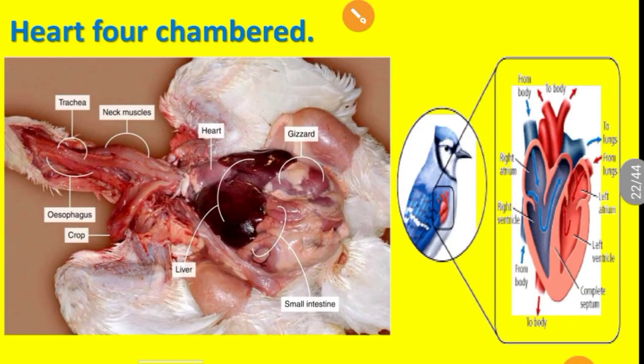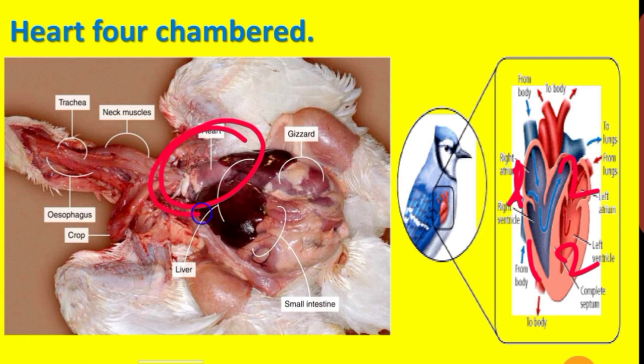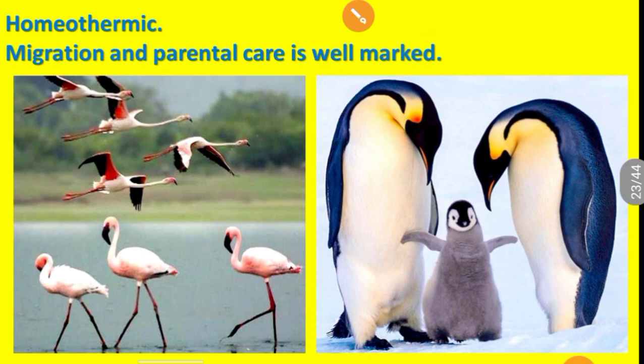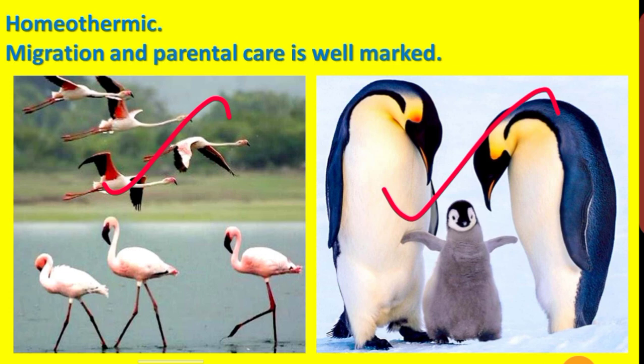Yes, the heart is 4-chambered, 2 auricles, 2 ventricles. See, this is a dissected bird view. The heart is 4-chambered. See, this is the heart. Then homeothermic, migration, parental care is well marked.